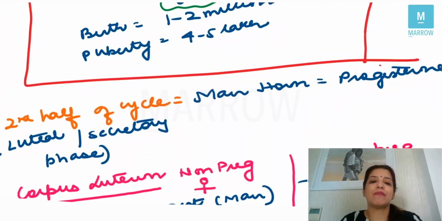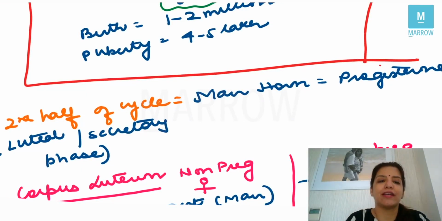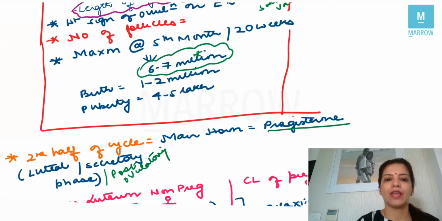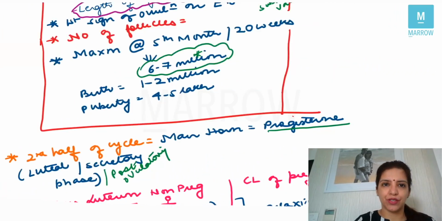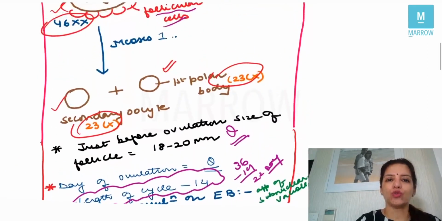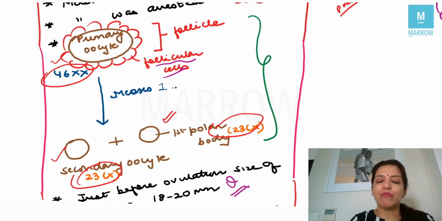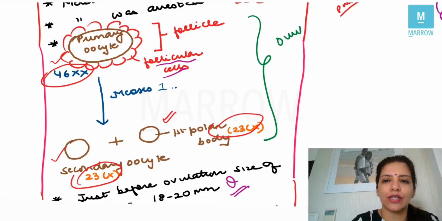Now, then comes after ovulation the second half of the cycle. So the second half of the cycle is called the luteal phase or the secretory phase or the post-ovulatory phase. Now, in the post-ovulatory phase, the main hormone is progesterone. Now, what you have to understand here is, what is ovulation? See, this step over here, which I told you, that when a primary oocyte gets converted into secondary oocyte, this is called ovulation, right?